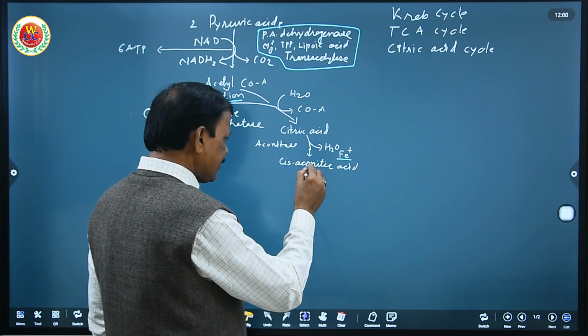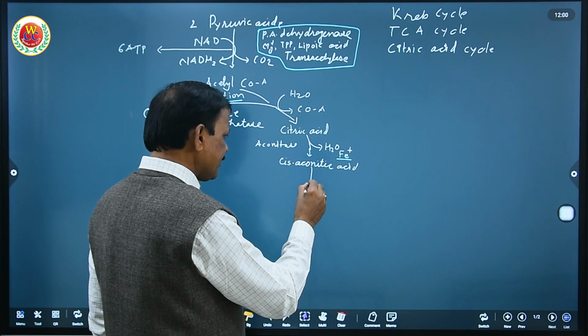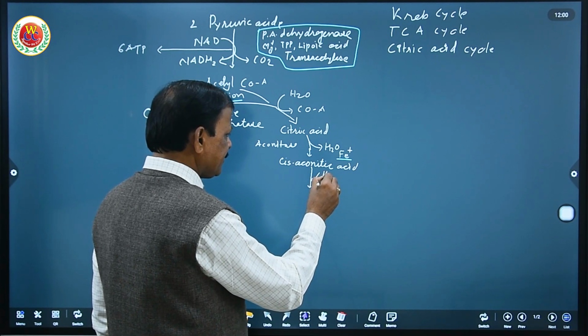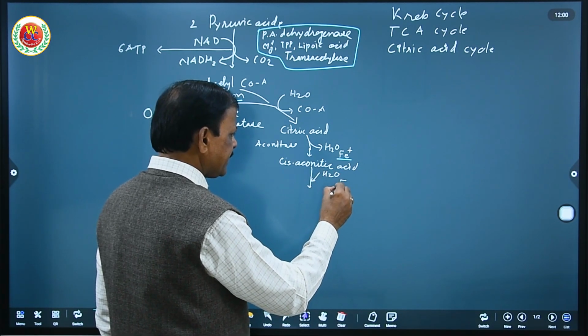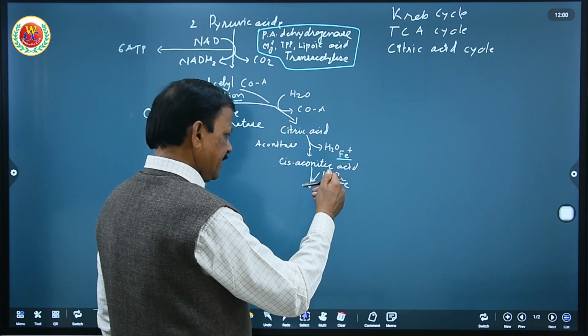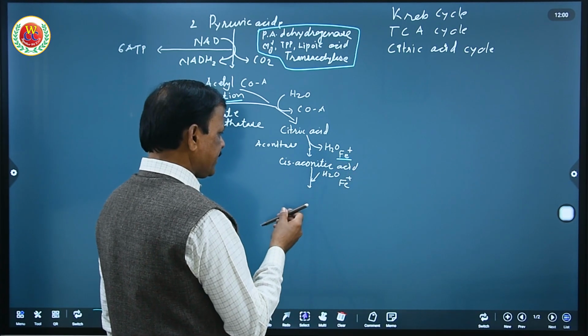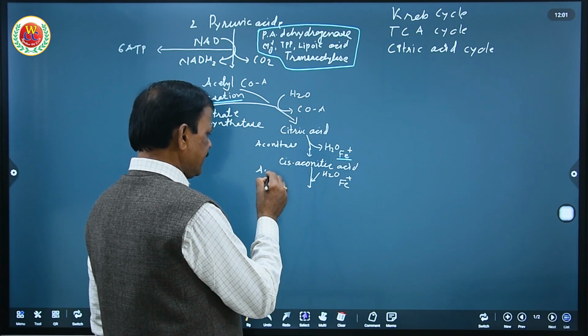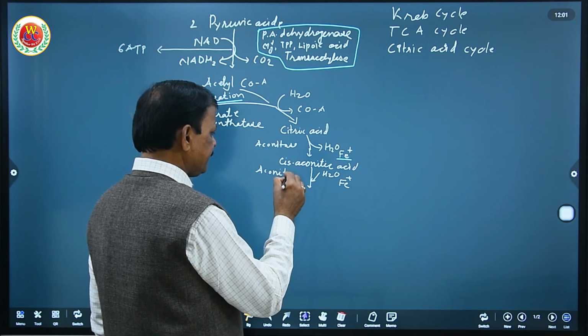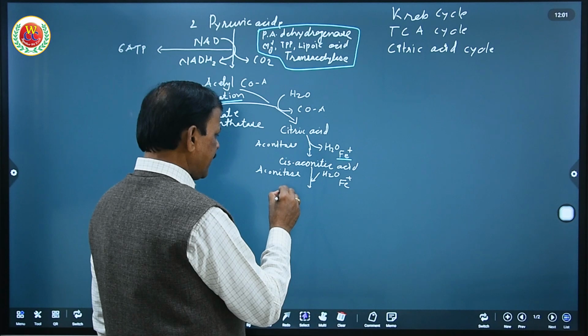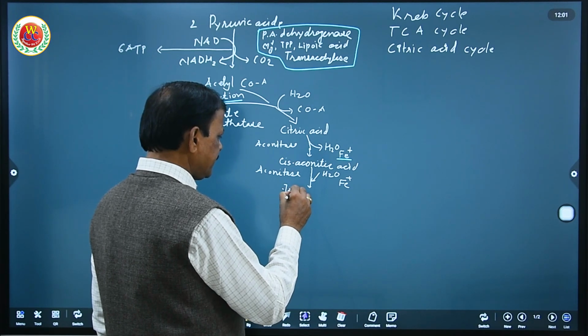Now this cis-aconitic acid again undergoes hydration with the addition of water. Again it happens in the presence of iron as a cofactor. The enzyme is the same, aconitase, producing isocitric acid.